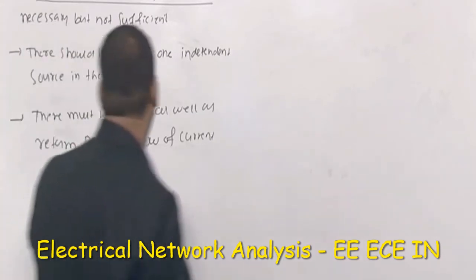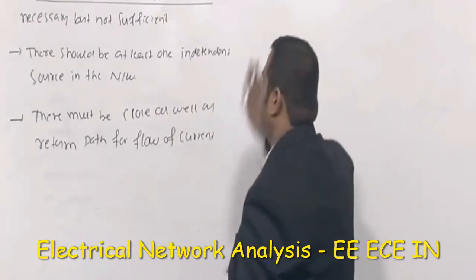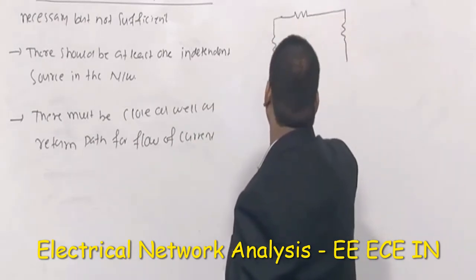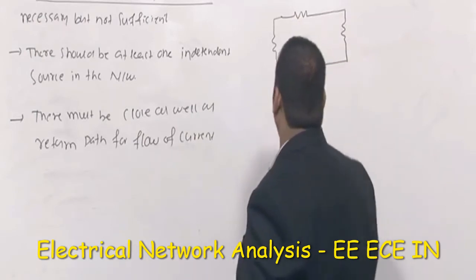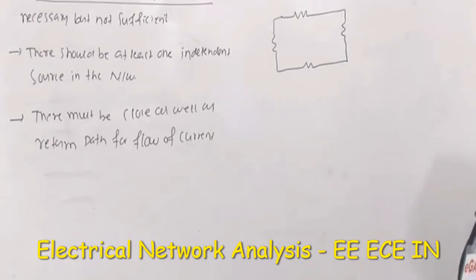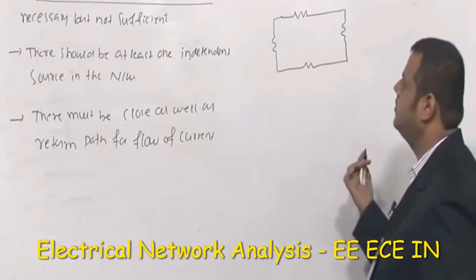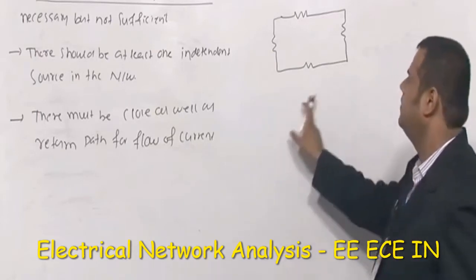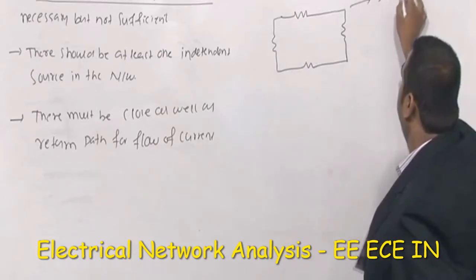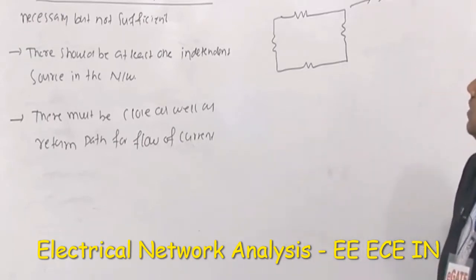Anyway, see how to explain the first statement. Suppose for example you have a simple resistor network like this. Let's take 1 ohm, 2 ohm, 3 ohm, 4 ohm, so arbitrary values of resistors you take. The first condition says there should be at least one independent source in the network. So here, if I am asking you what is the amount of current in the network, obviously the answer is 0, because there is not even a single independent source. These kinds of networks are known as dead networks. So this is one possibility.